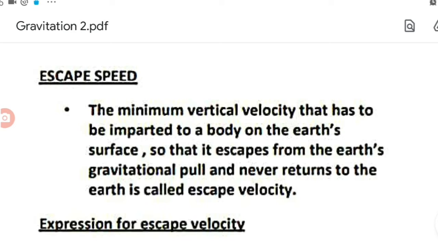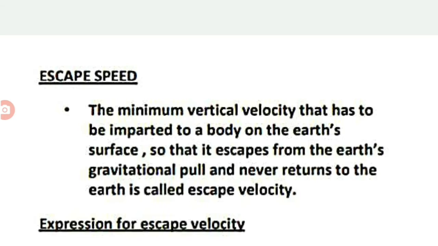It means that we already know when a body is thrown vertically upwards, it will go to a certain height and it will come back. This is a common experience. Whatever object is thrown upwards, whether it is a stone or a ball or whatever the object, after going to a certain height, it will be coming back. Why is it coming back? It is coming back because of the gravitational pull of Earth.